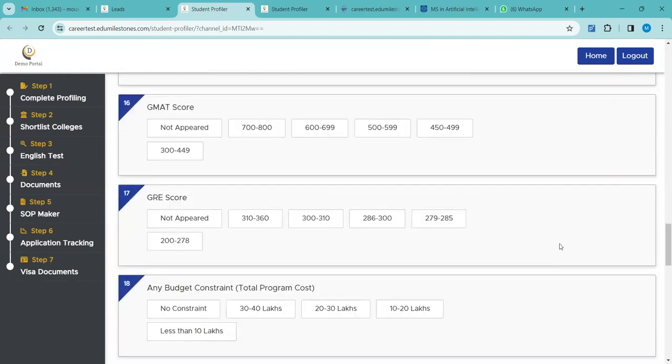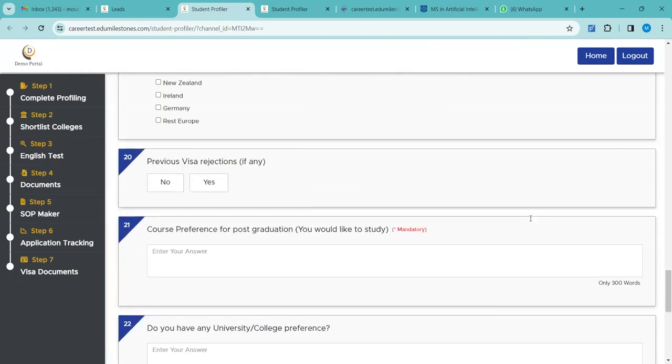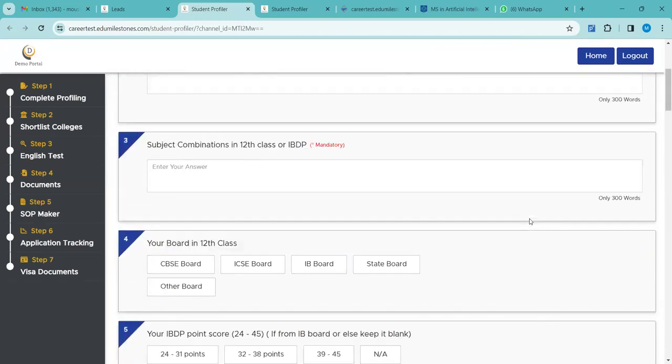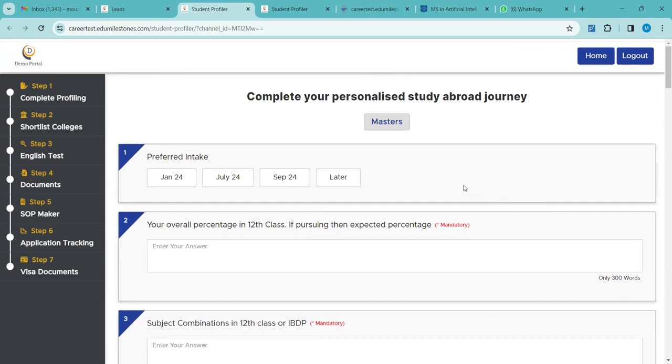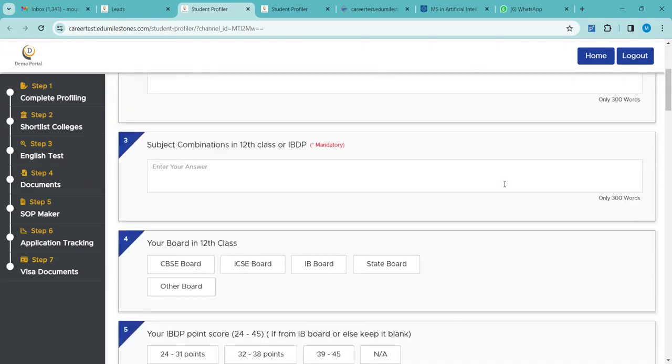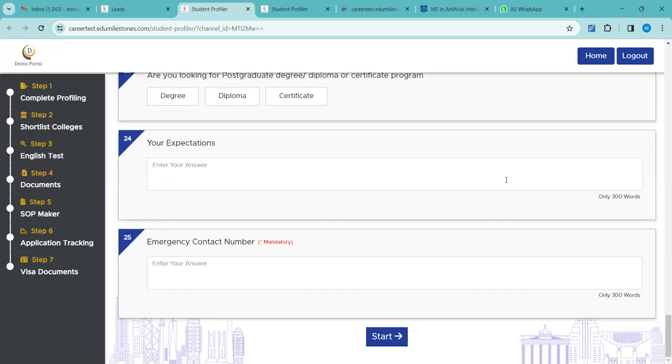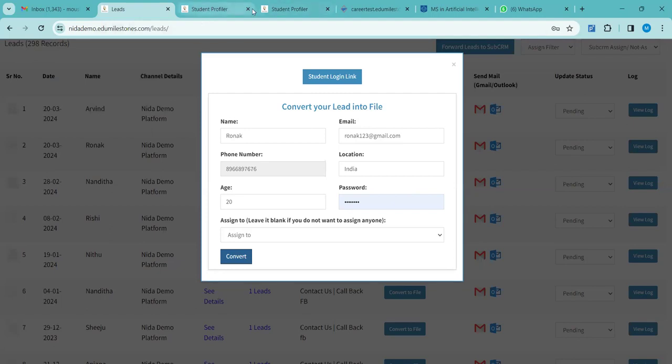Now, is it clear to everyone? Once this profiling is done, this is you who is doing it. This is not the student. Ronak, you have added a lead with the name Ronak, then you have converted to a file, clicked on the convert to file option. Then you are here to do the profiling. Once you fill in all this information, you have to click the start option, same process. So let me not do it.